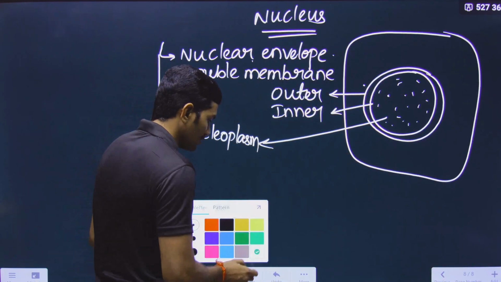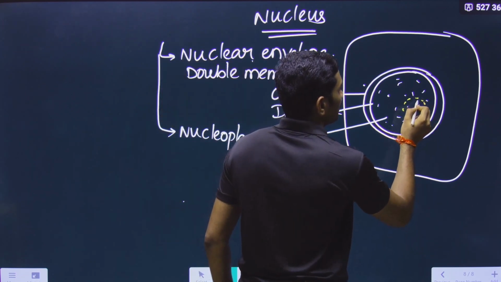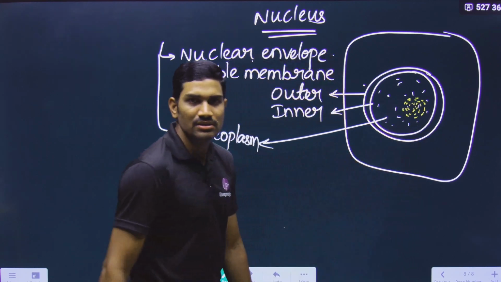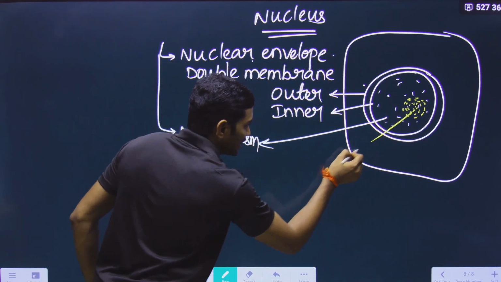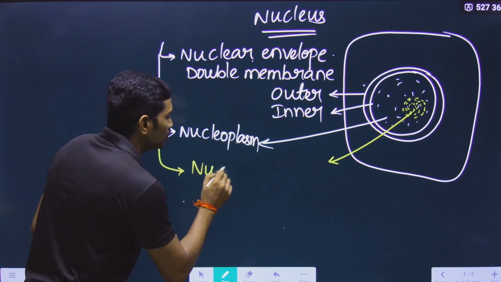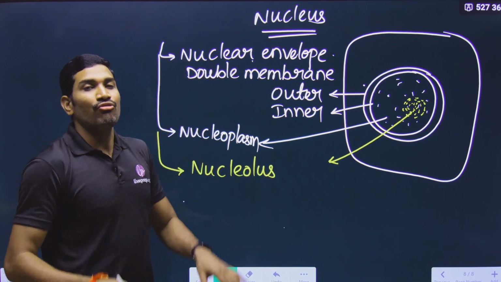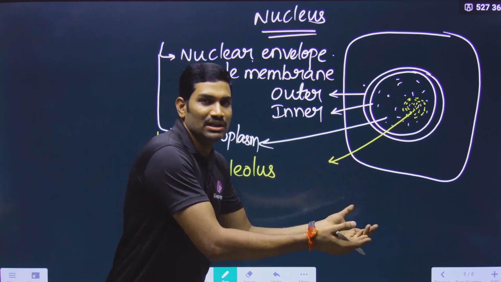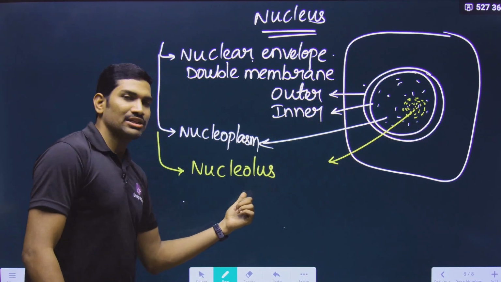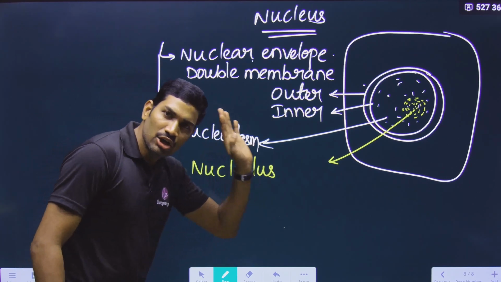Not only this, there are some non-membrane bound structures. There is no membrane, but clearly you can see some spherical shaped structures inside the nucleus. These spherical shaped structures present inside the nucleus are called nucleolus. For the cell, it is the nucleus. For the nucleus, it is the nucleolus. Function separately we will study.